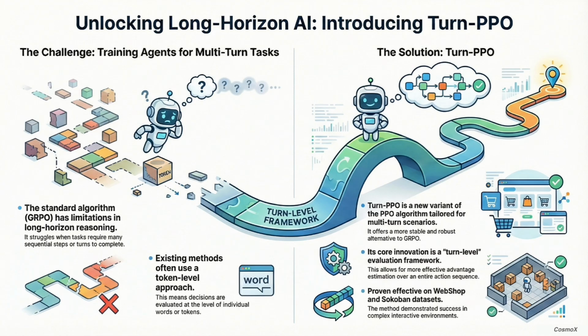Which leaves us with a provocative thought for you to consider. If Turn PPO or something like it successfully standardizes long-horizon reasoning, making it reliable, making it stable, how quickly will we see truly autonomous AI agents move from solving these simulated problems to tackling real-world complexities? Things like independently managing projects or autonomously navigating high-stakes physical environments.